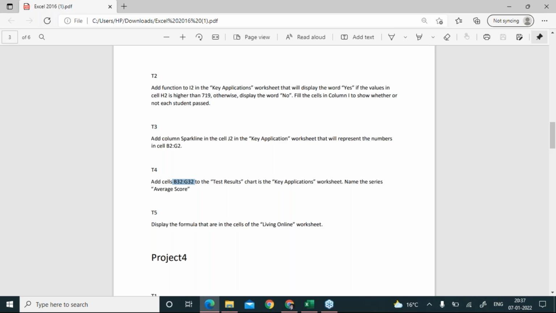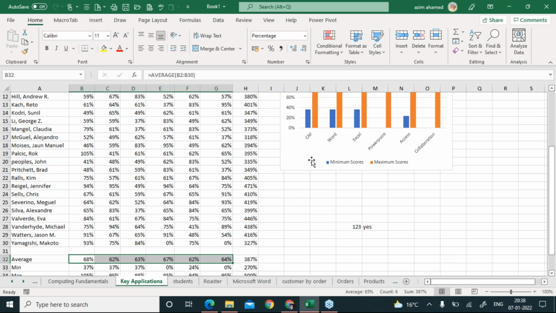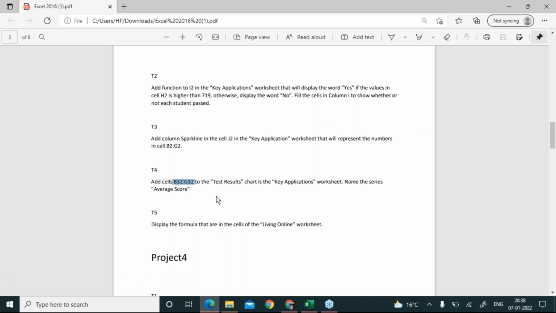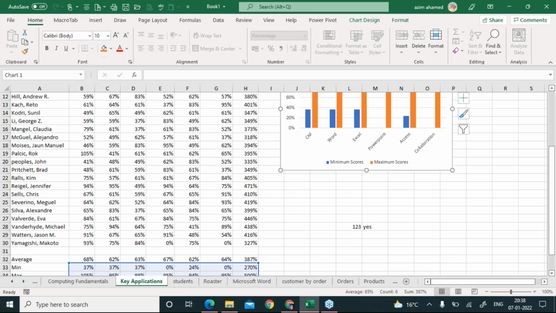Yes, B32 to G32, the test results chart in the key application, name the series average score. Let's read this question again: add cells B32 to G32 to the test results chart. So there is a chart named test results.